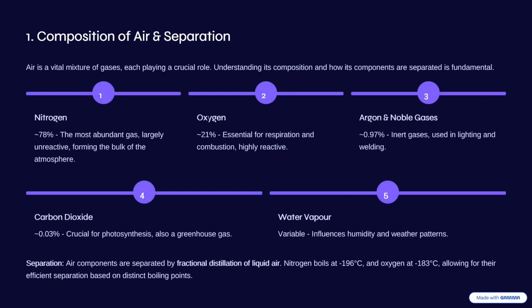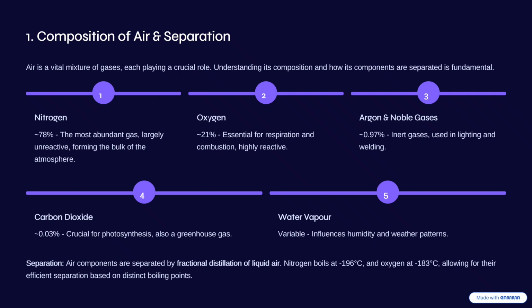So first thing that you need to know is, what is air? Air is a mixture of gases. There are different types of gases in air, and each of those gases plays a very crucial role in our day-to-day life. Those gases include nitrogen, oxygen, noble gases, and carbon dioxide. If you're a grade 7 student, then you can call it carbon dioxide, but if you are a Form 2 to Form 4 student, then you should refer to it as carbon dioxide. We also have water vapor.